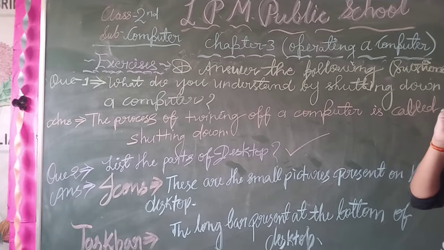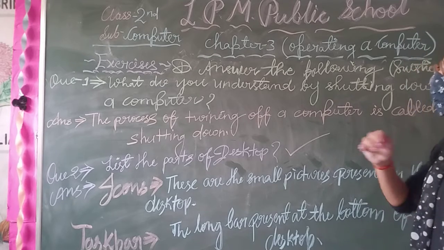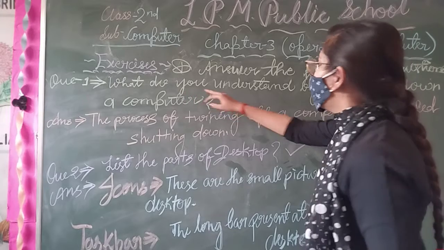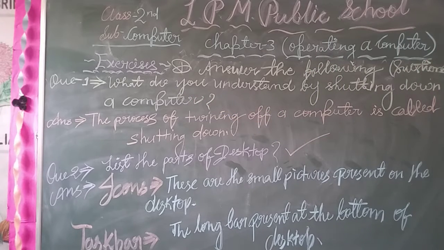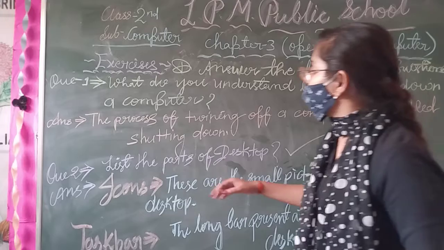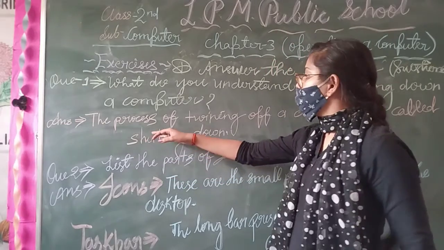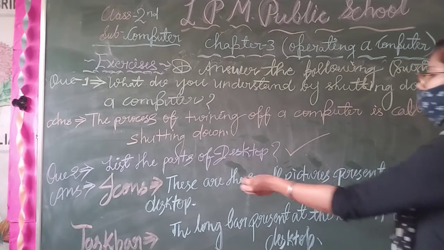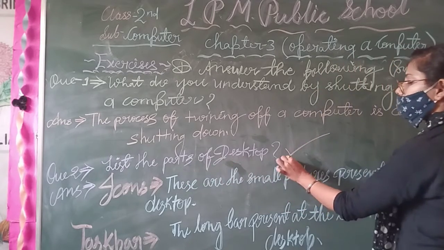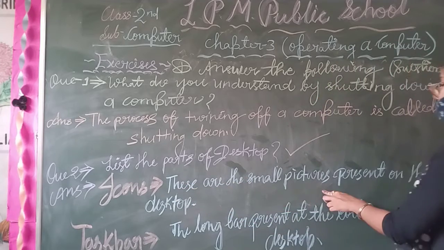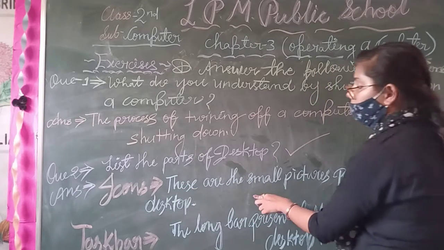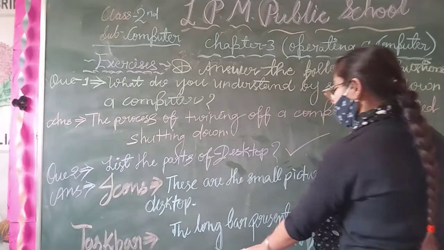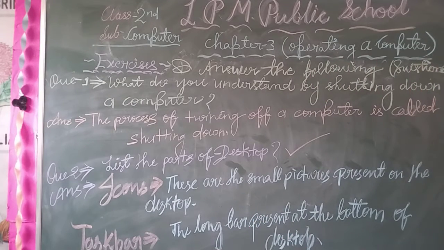So dear student, now I am going to revise the answers of the following questions. Question number first is, what do you understand by shutting down a computer? The answer is, the process of turning off a computer is called shutting down. Question number second is, list the parts of desktop. Icons are the small pictures present on the desktop. Now number second, taskbar. The long bar present at the bottom of the desktop.